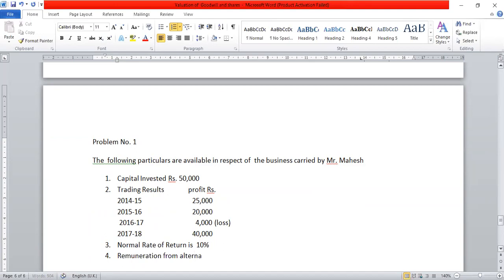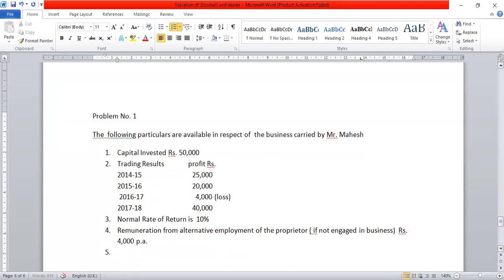of the proprietor, in brackets if not engaged in business, ₹4,000 per annum, and you have to compute the value of goodwill on the basis of 3 years purchase of super profit. See, directly the super profit sum has been given here.